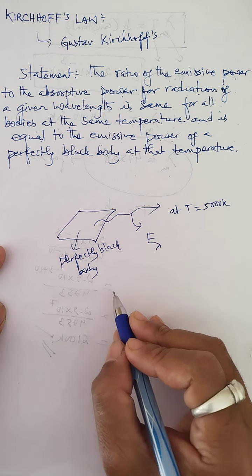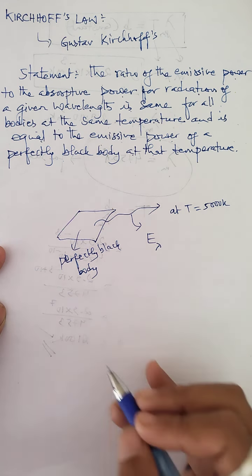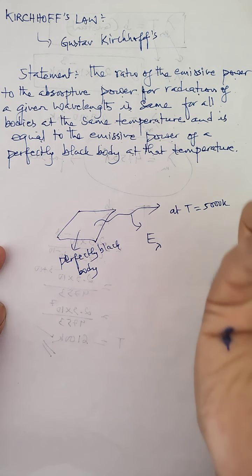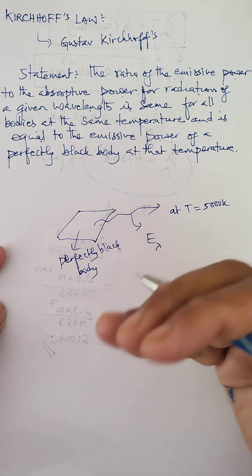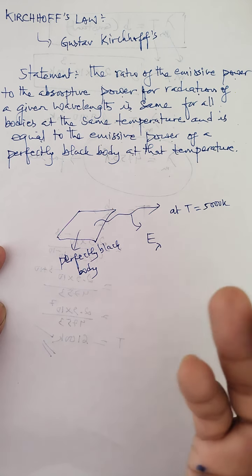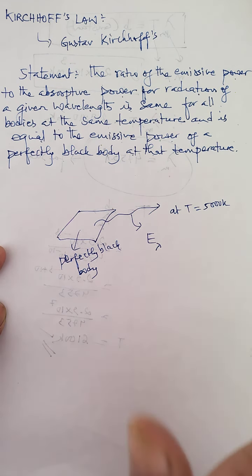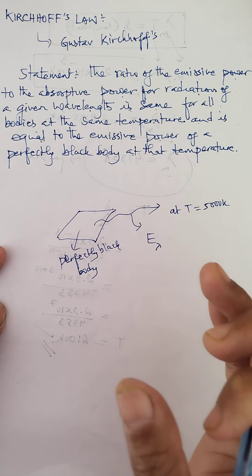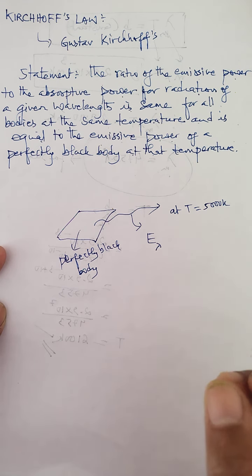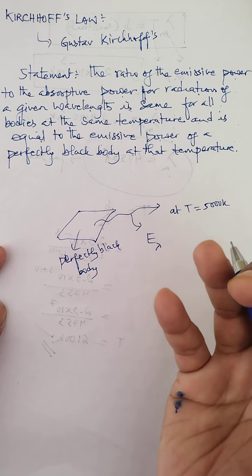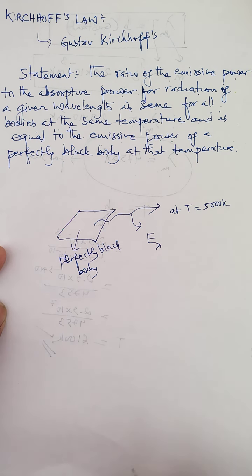But if I take a body other than the perfect black body, it can also absorb some amount of energy, it can also emit some amount of energy, although there are bodies which can transmit some amount of energy also. But let me consider that the transmission rate is very less compared to the absorptive and emissive rate for a body other than a perfect black body.